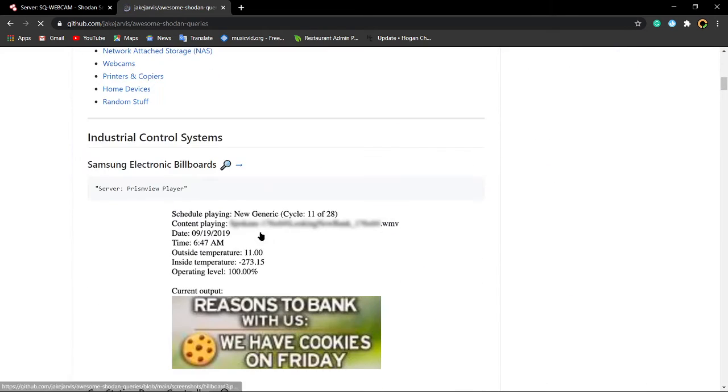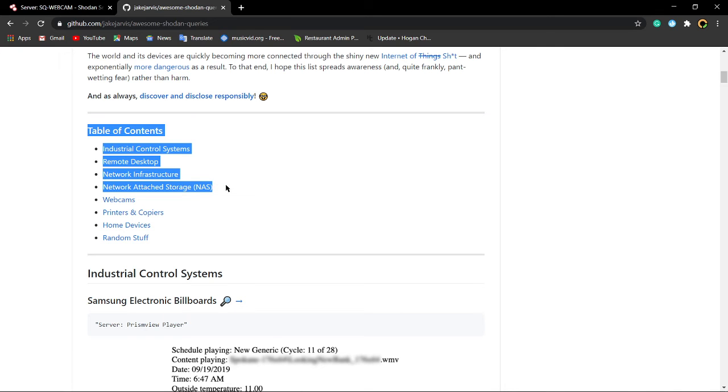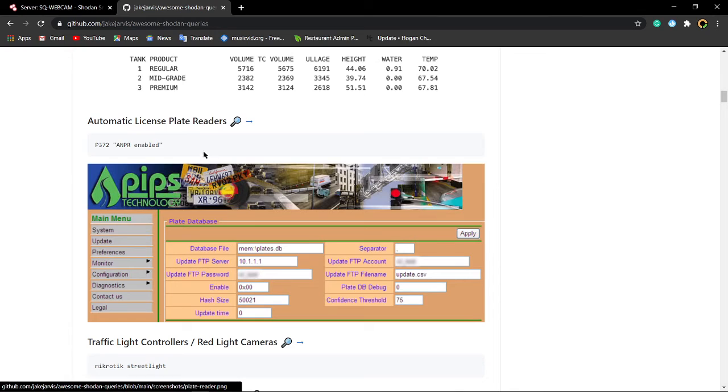Okay, I'm getting it. See, these are the things that you can search for in Shodan. Table of contents: industrial control systems, remote desktop, network infrastructure, network attached storage, webcams, printers, and then home devices, random stuff. For each and every category he has given some keywords. You can just copy these. Automated license plate readers. Okay, these are some license plate readers.